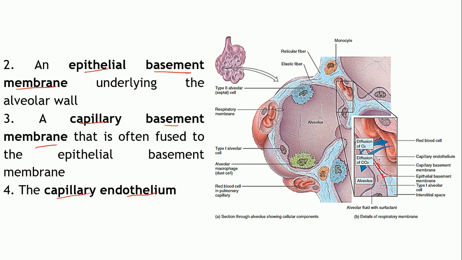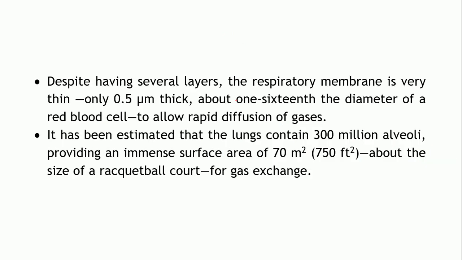So, these are the four layers which together comprise the respiratory membrane. Okay, so this is the composition of the respiratory membrane across which the gaseous exchange will take place.